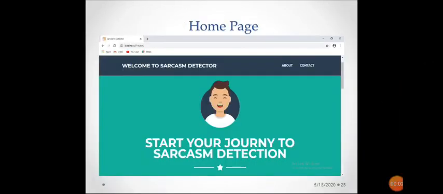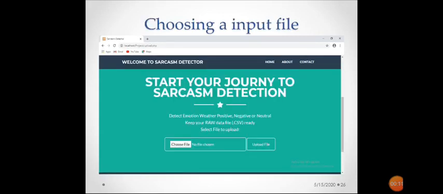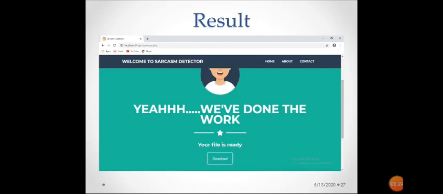So, this is the demo of our system. This is the home page, and when we click on About, it redirects to the about page. This is the about page. This page has about information, and you can choose an input file which is in .csv format. After that, click on the upload file button. After uploading the file, you will get the system generated result, which is the polarity of the sentences. Then your file is ready to download. To download the file, click on the download button.